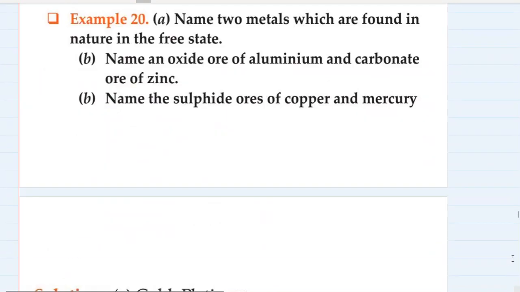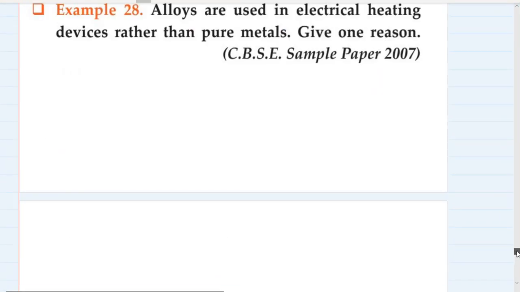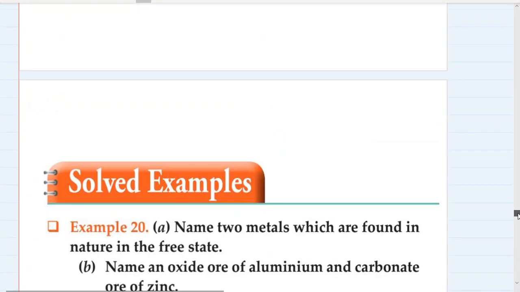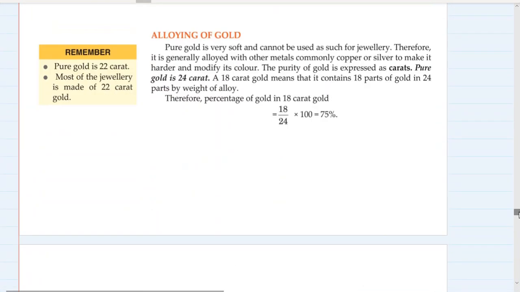So I think the chapter is over with these questions, and now we are not left with anything else. Now I know that some students' exams are coming up, and we have to finish the triangles chapter as well. We have finished this chapter, metals and non-metals, completely. So 3 chapters of chemistry are done, and in physics we have done 2 chapters.